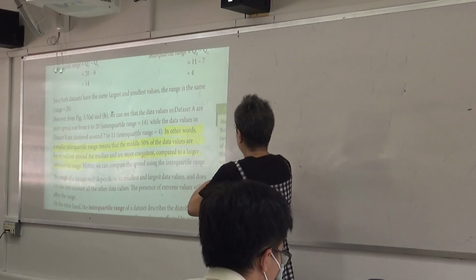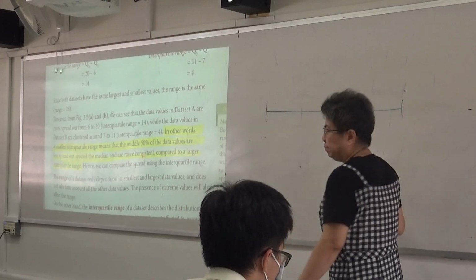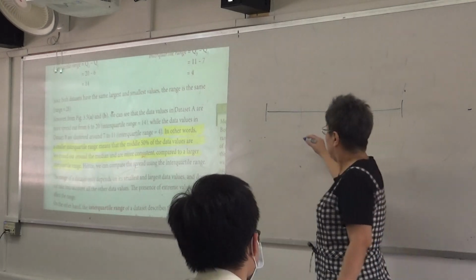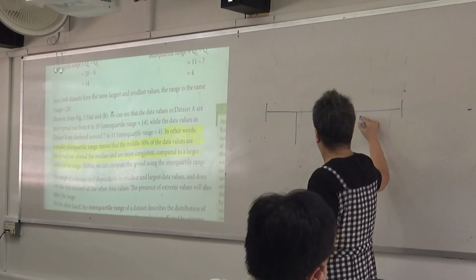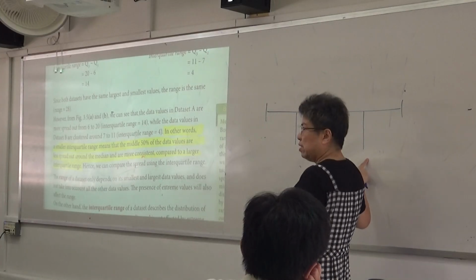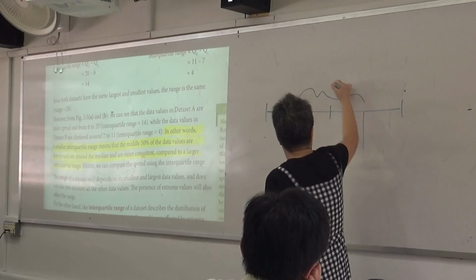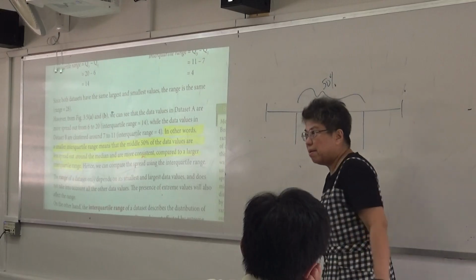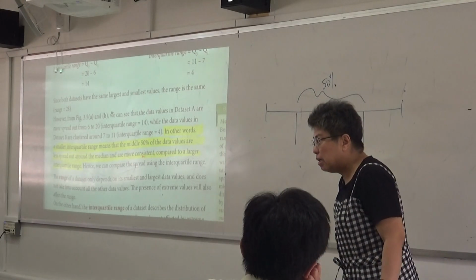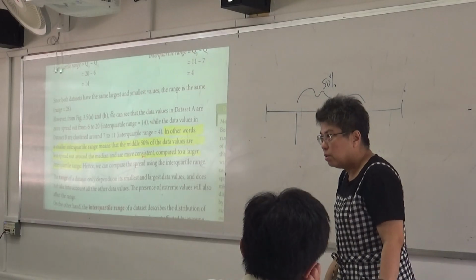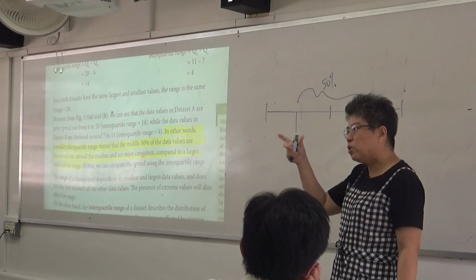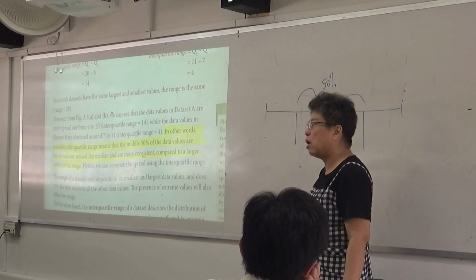Do you agree that if I have a set of data, this is the median, right? Center. Lower quartile is here, right? Upper quartile is here, right? This is 25%, this is 75%. Do you agree down here is 50%? Because this is 25, 25, 25, 25. Can you see? Divided into 4 quarters. So this is the median 50. Okay, so if the data is widespread or not widespread, we look at the interquartile range.